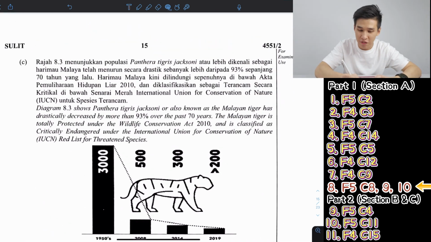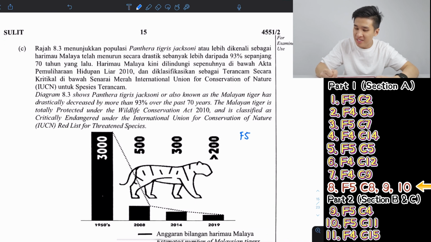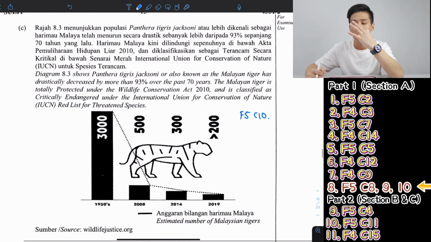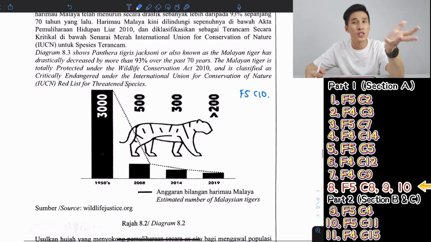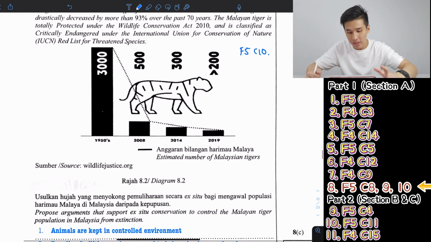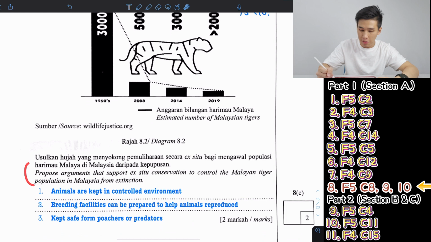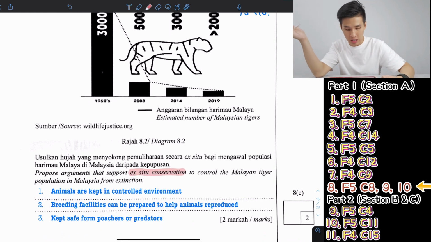And the last question is a Form 5 Chapter 10 question. This question is about 8, 9, 10, but 9 and 10 will be more important this year because 8 came out last year already and 10 is very common. Now they ask us to propose, we still read the question, arguments that support ex situ conservation to control the Malayan tiger population in Malaysia from